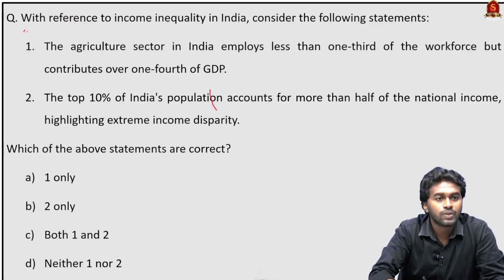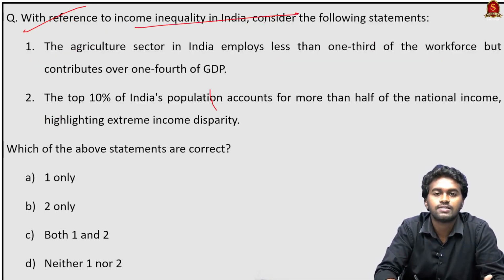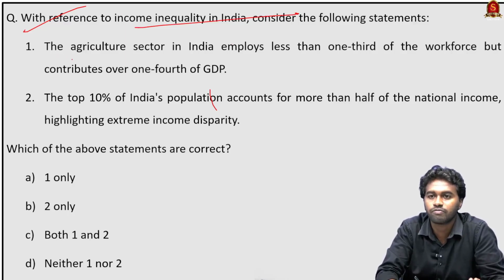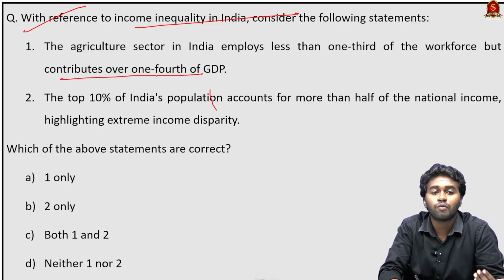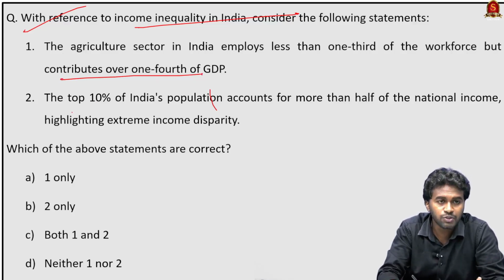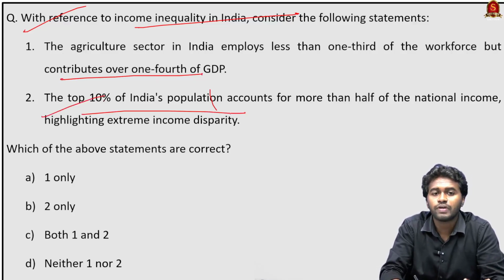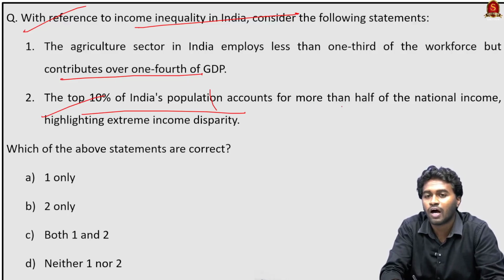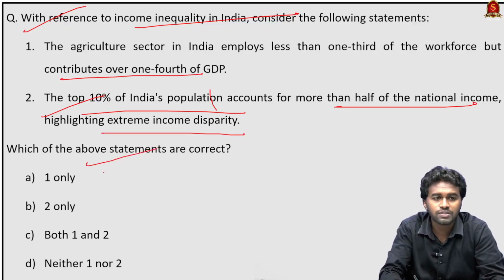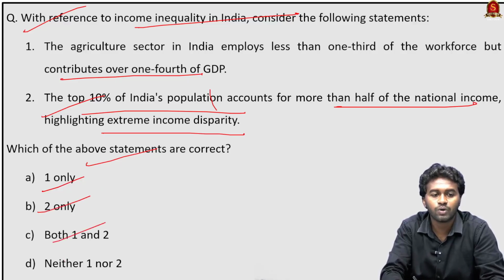So the next question, with reference to the income inequality in India, consider the following statements. Statement 1, the agriculture sector in India employs less than 1/3 of the workforce but contributes over 1/4 of the GDP. Statement 2, the top 10% of India's population accounts for more than half of the national income, highlighting extreme income inequality. Which of the above statements is or are correct? Option A, 1 only, option B, 2 only, option C, both 1 and 2, and option D, neither 1 nor 2.